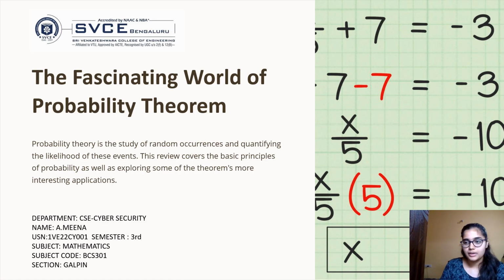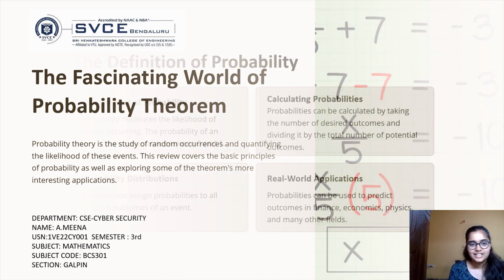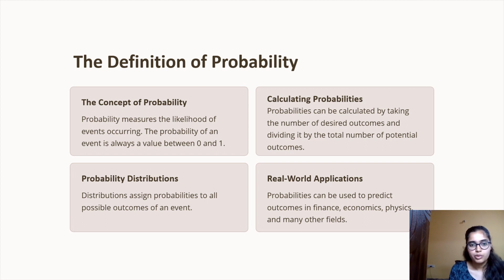So now let's get into the topic. Here are some basic concepts of probability. The first one is the probability of an event. The value must always lie between 0 and 1. And second, for calculating the probability, you take the number of desired outcomes and divide it by the total number of potential outcomes. And third is the probability distributions, which describe the chance of future events. And then fourth is real world application. Here, probabilities can be used to predict outcomes in finance, economics, physics, and many other fields.